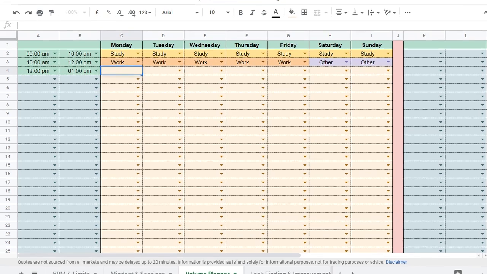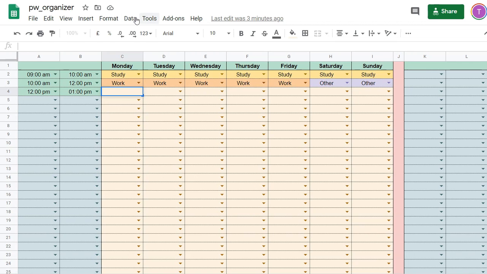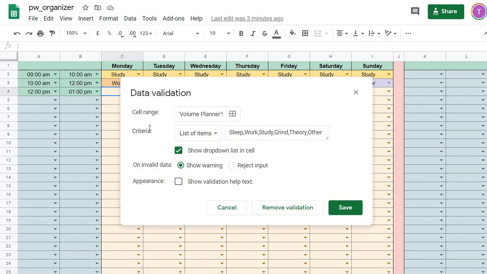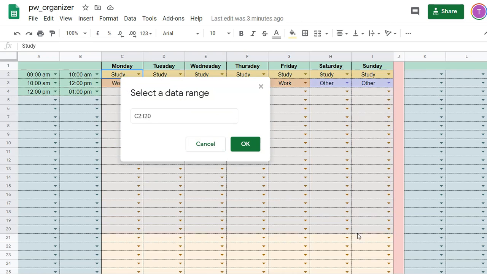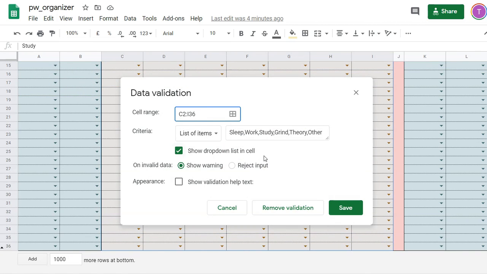Well, let's move the sheet down slightly and you'll see in Google Sheets we have this data drop-down box at the top. We're going to data, then data validation. And we can see here the list of items that are included as part of the options in the drop-down box. Before we modify this, we just want to make sure the correct set of cells are selected. One way of doing this is we can click the Select Data Range box, and obviously this applies to all of the cells in yellow here. So let's just select all of those. Let's choose OK. Now we can add any other categories to this list. Let's start off by inputting a comma.